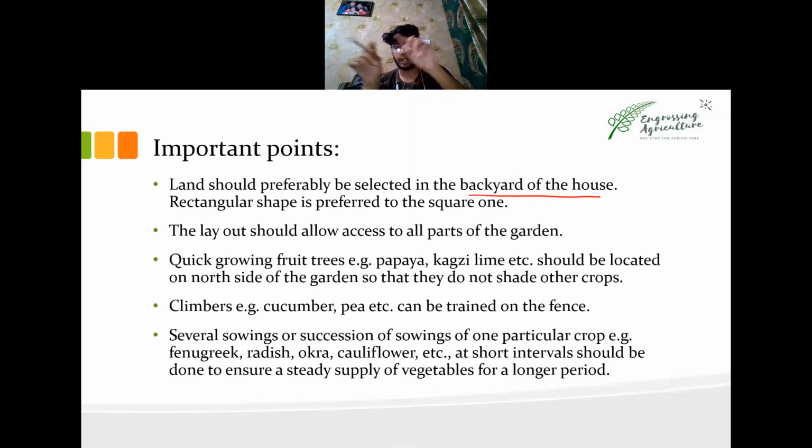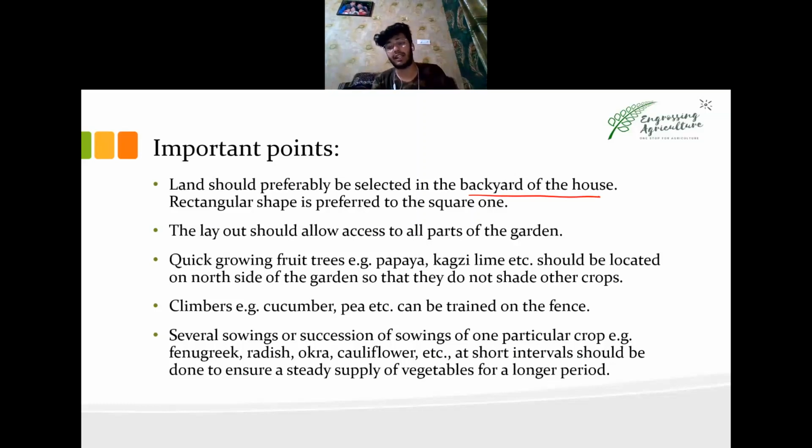If you take a look at the backyard or the roof of the house, it's mostly rectangular. If you fit a square in it, it will take a lot of space and won't give a proper layout, because we do not require a proper square to walk in. We need to optimize and utilize the vertical length. So the area of production and the optimum utilization of the same backyard or roof increase when you use a rectangular shape as compared to a square shape.